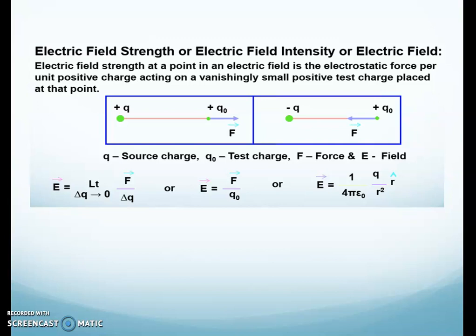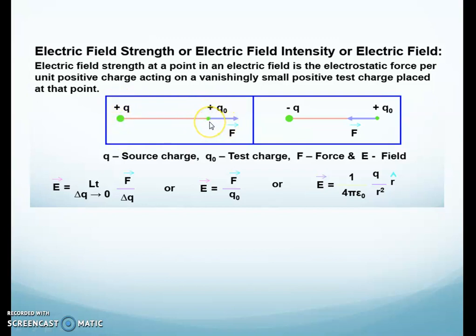Now, electric field intensity. Electric field is a concept, and electric field intensity is a physical quantity which is measurable, right? So there is a source charge Q, and Q naught is the test charge, means this charge is testing the electric field of the source charge, right?